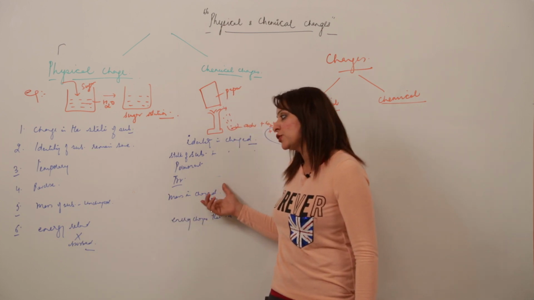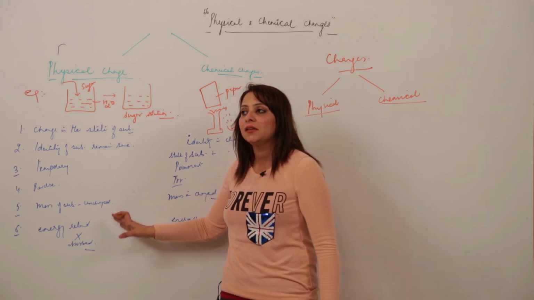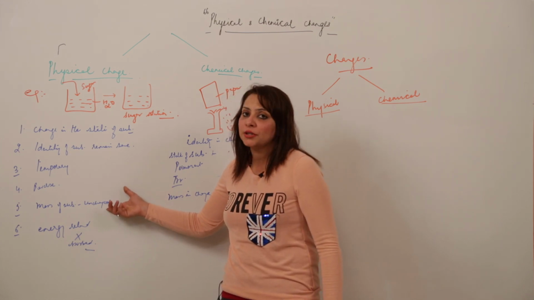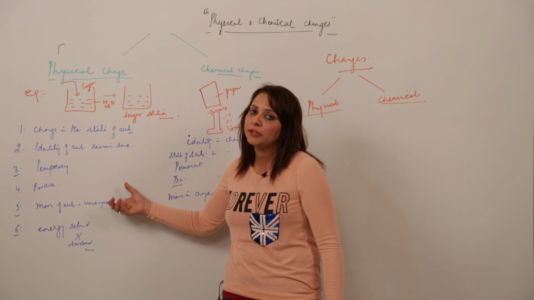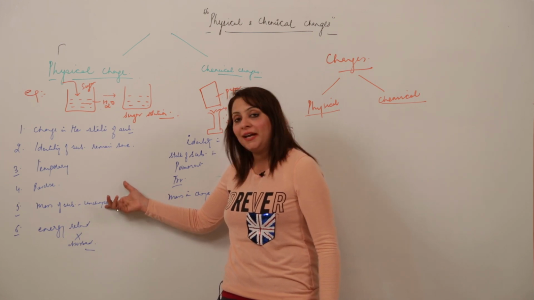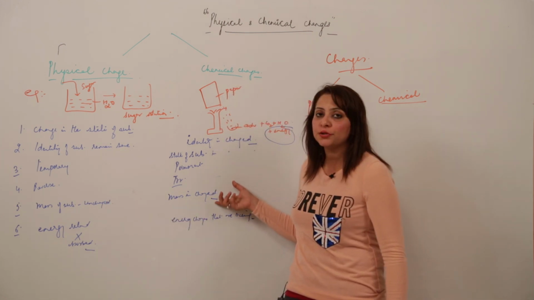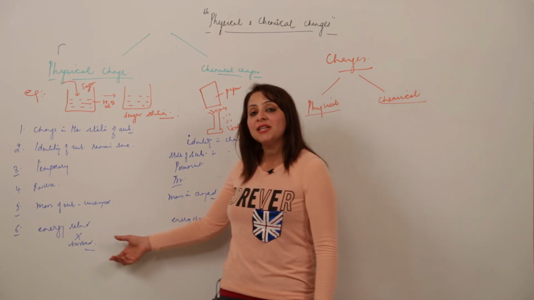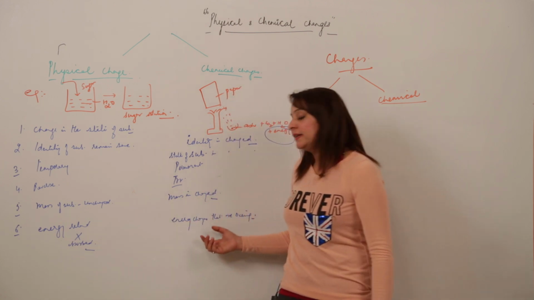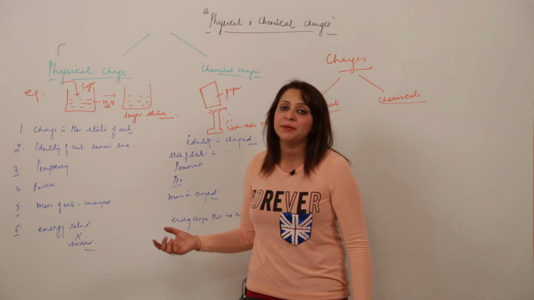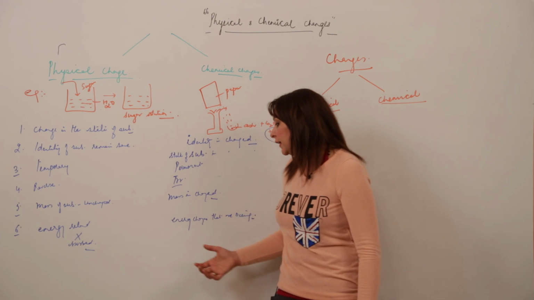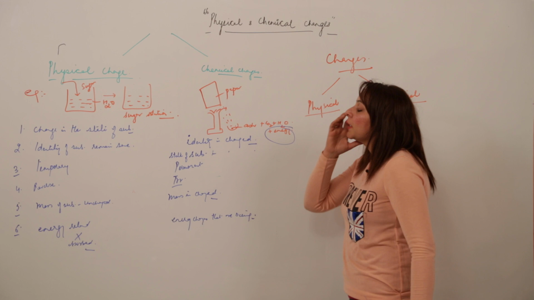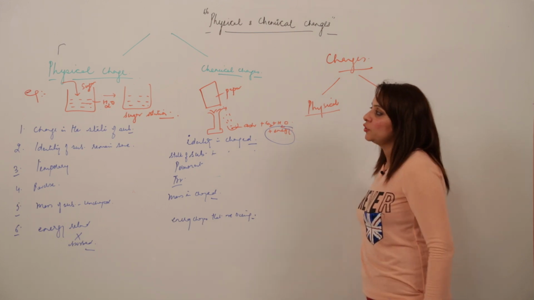In a chemical change the mass is changed. In the broader category, we can use either word, composition or mass. So in a physical change the composition remains unchanged, and in a chemical change the composition, or you can say mass, gets altered. Energy is neither released nor absorbed in a physical change, but in a chemical change sometimes energy is absorbed, sometimes energy is released. So it is undergoing energy changes. These are the two categories in which we classify change.